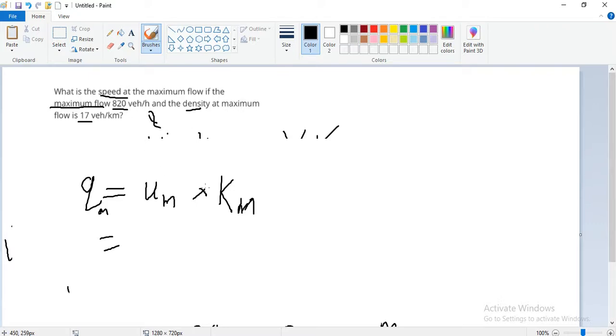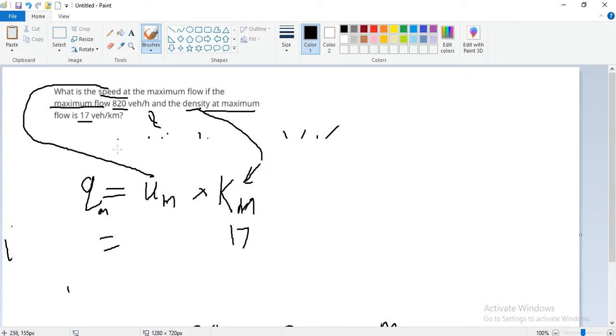Km is the density at maximum flow, which is 17 vehicles per kilometer. Um is the speed at maximum flow.